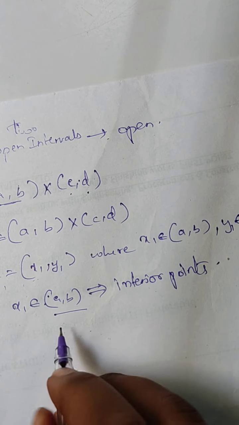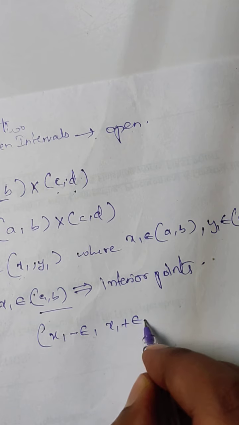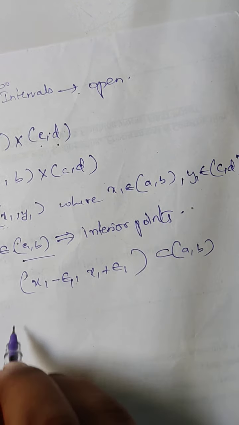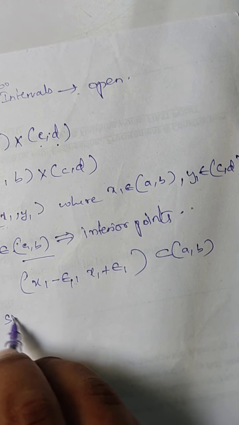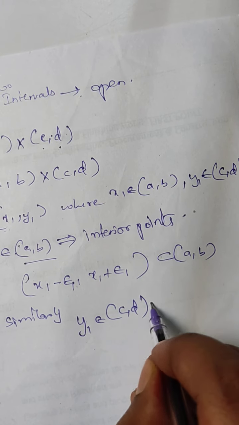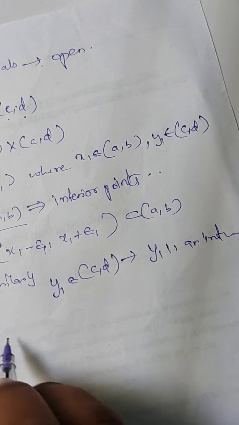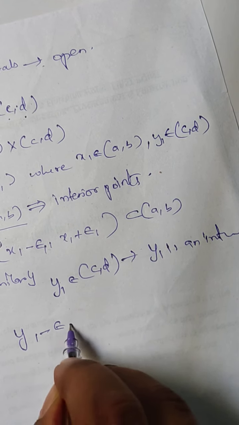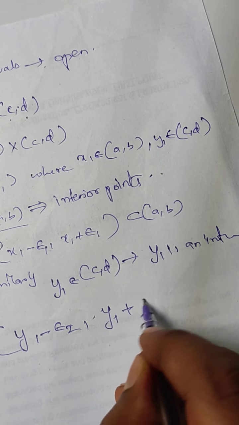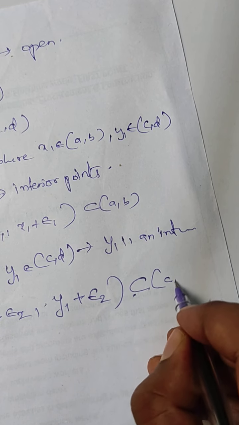Now we have a neighborhood for x1, that is, epsilon 1, which is a subset of (a, b). Similarly, y1 belongs to (c, d), which implies y1 is an interior point. All right, y1 has a neighborhood with epsilon 2, y1 plus or minus epsilon 2. This neighborhood is a subset of (c, d).